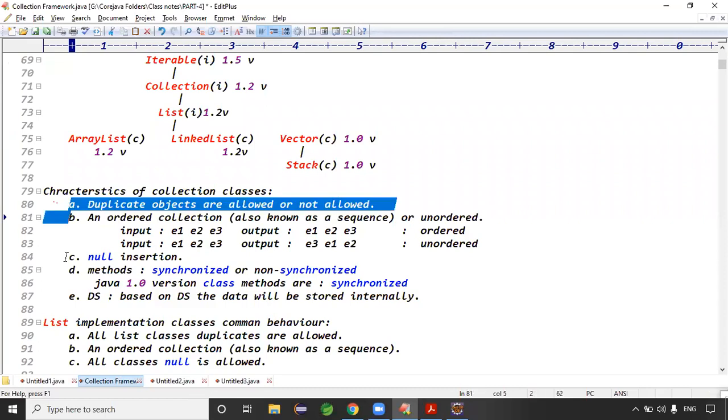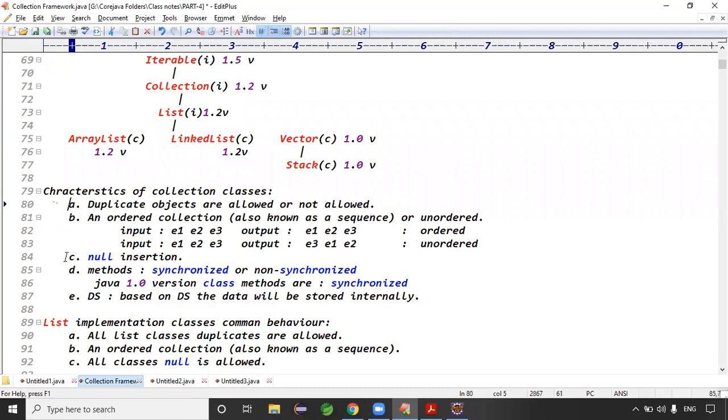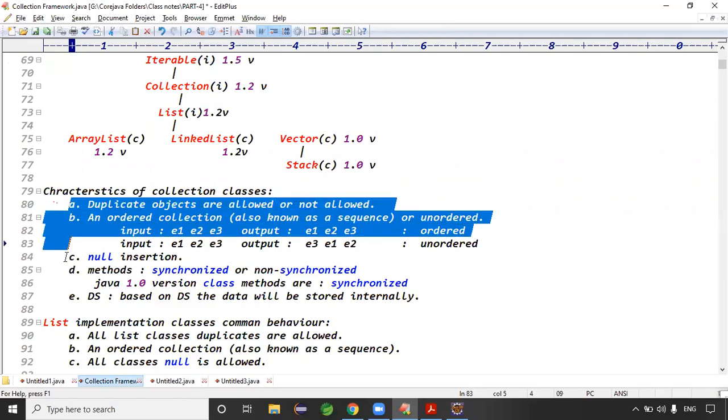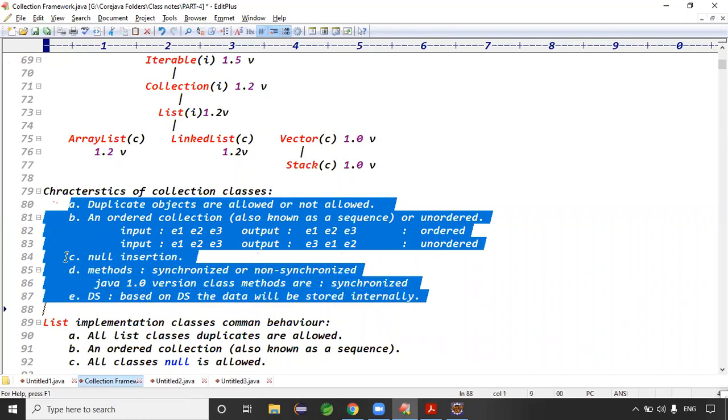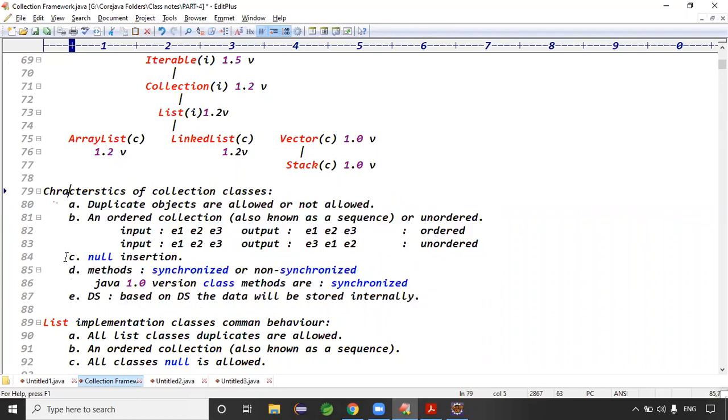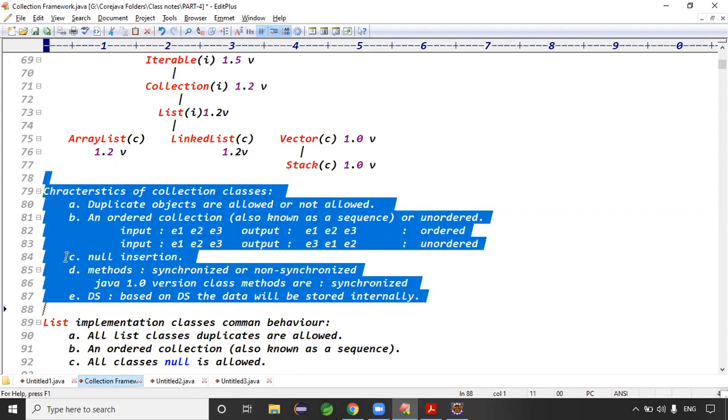Guys, are duplicate objects allowed or not allowed? First is whether duplicate objects are allowed, then ordered collection, null insertions, methods, and underlying data structure. Every collection class contains these characteristics. Any questions, please? We can say multiple threads are allowed, and thread safety is not there. Correct?